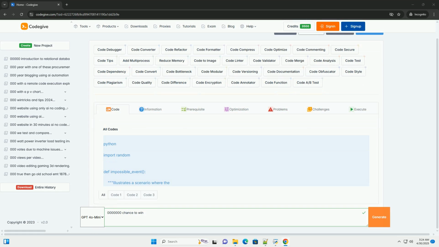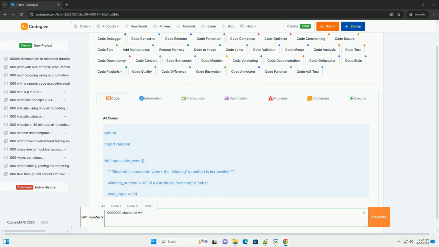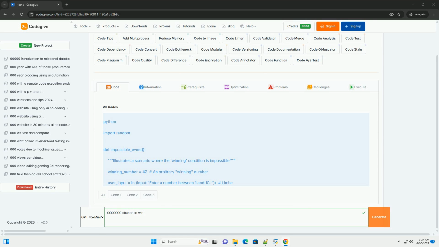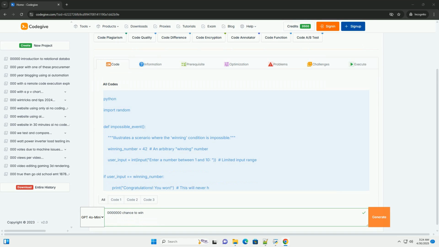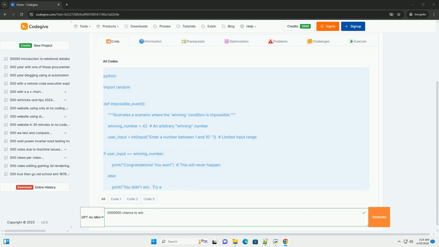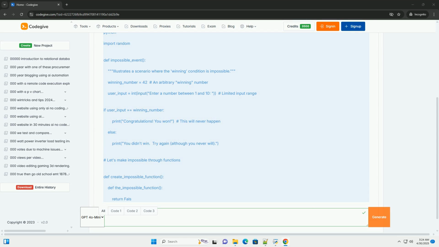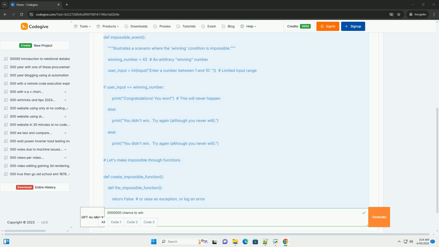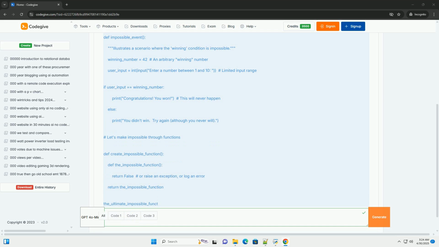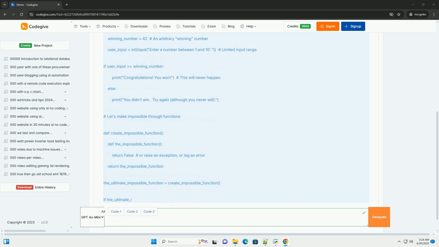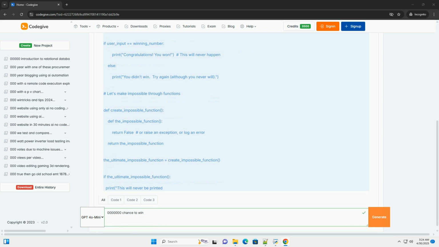OK, let's break down the concept of a 0 million chance to win, which is really 0% or impossible, with explanations, code examples, and explore how such scenarios might arise in programming and simulations. We'll also touch on related concepts like probability, impossibility, and how to represent them in code.